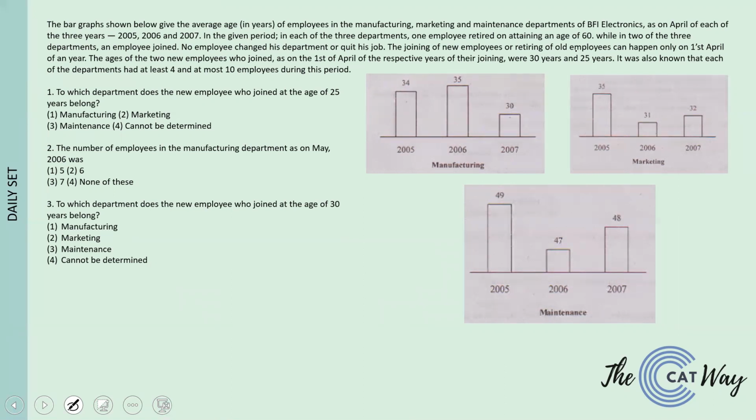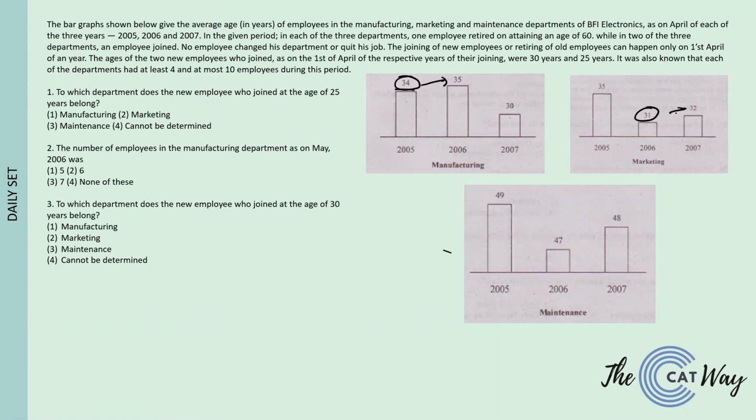Now we have to understand: for any year when an employee aged 60 is retiring, you will not see an increase in the average age. You won't see an increase in the average age because the average is 34, and one employee decreased. The basics of average: if one employee leaves, he takes away a value of 60 from the total sum. The average value was 34, and he took away a value of 60. So there will definitely be a decrease in the average. It can never increase.